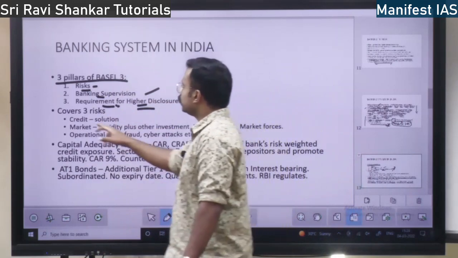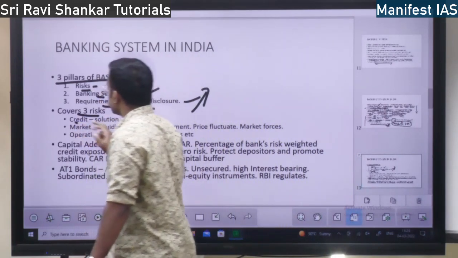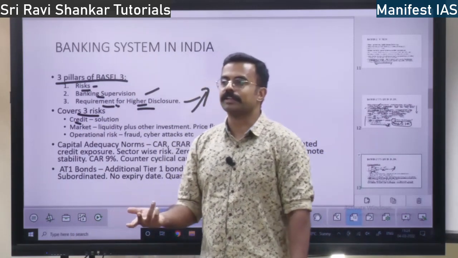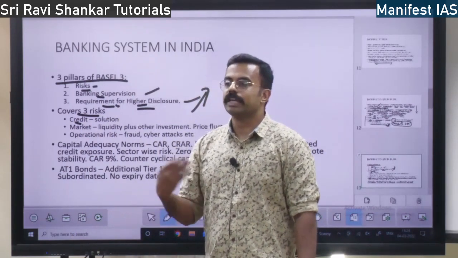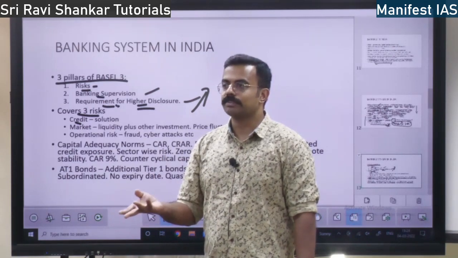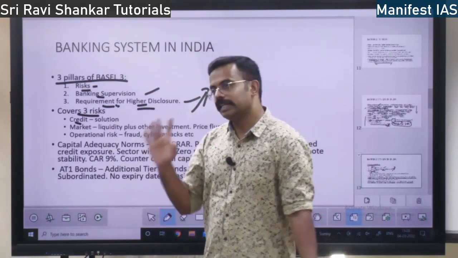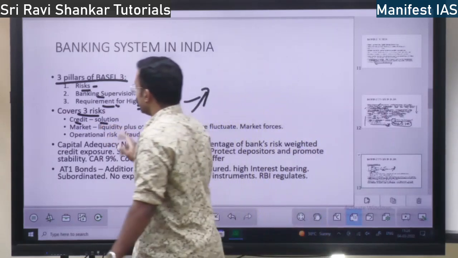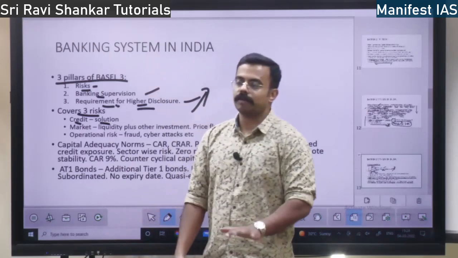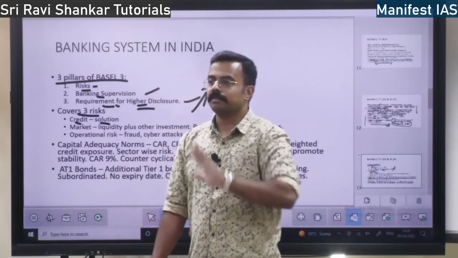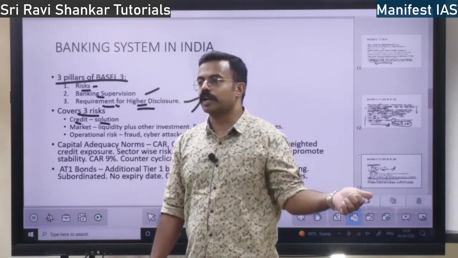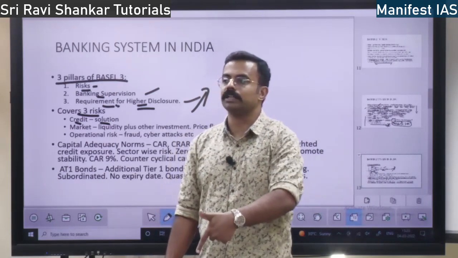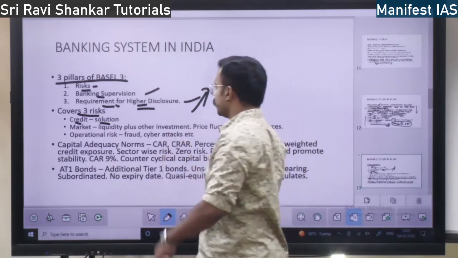Right? So now we will discuss the risk, 3 risks. One is credit risk. Credit risk is self-explanatory. You give credit, the bank gives credit, it doesn't come back. That is the most important risk actually. So what is the solution for credit risk? Simple. One is recovery, second is setting aside your own capital. Recover if possible, if not recovered, keep your own capital in order to reduce the risk. That is the first thing.